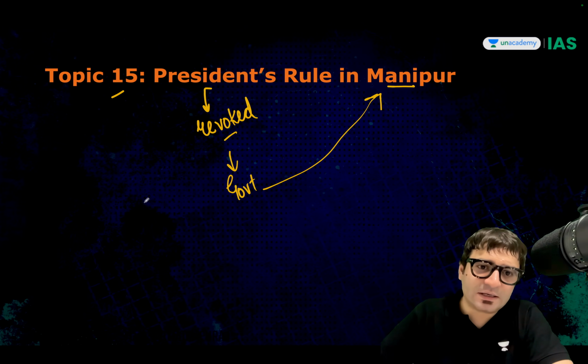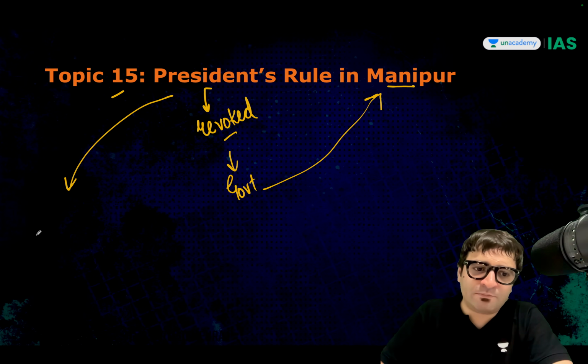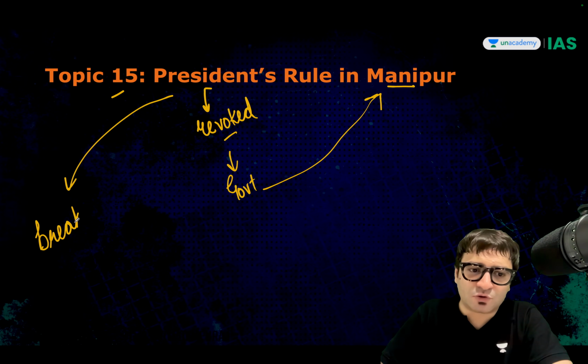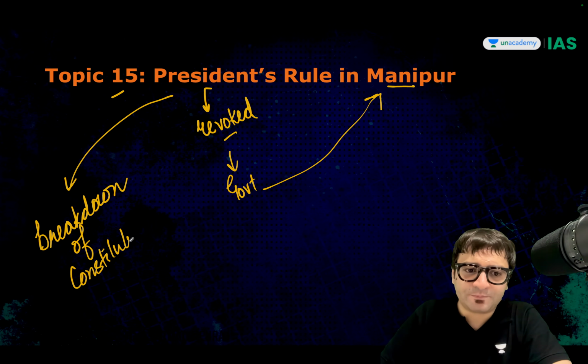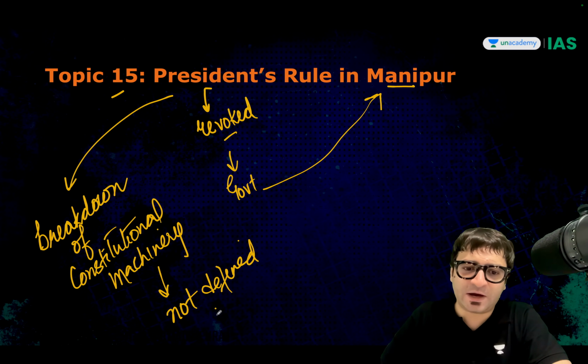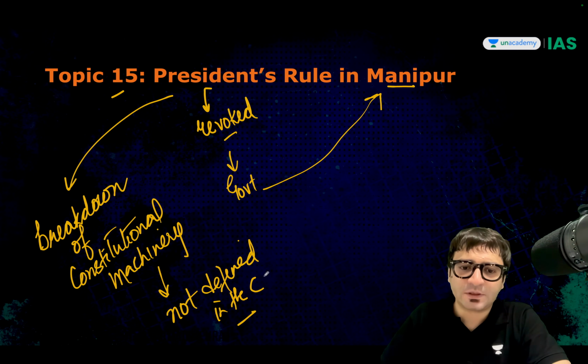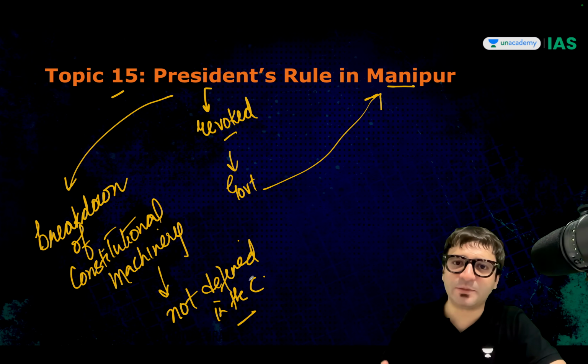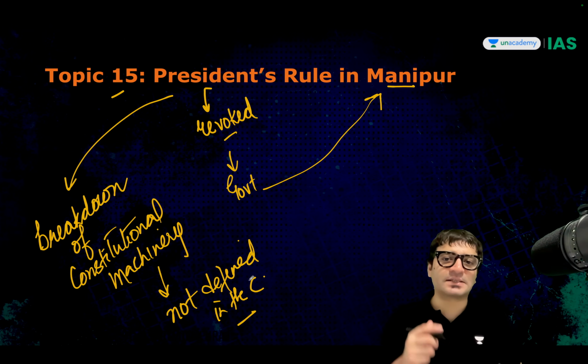But the point is, President's rule is imposed in a state on what grounds? On the ground known as breakdown of constitutional machinery. But is this phrase, breakdown of constitutional machinery, defined in the Constitution? It's not defined in the Constitution. That is why it is subject to different interpretations. But the point is this.